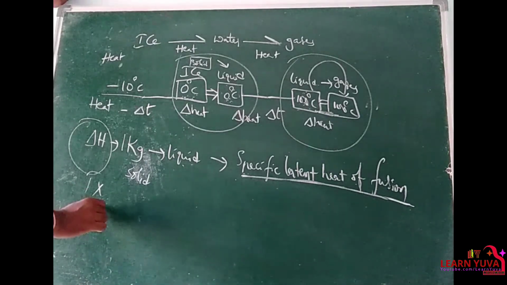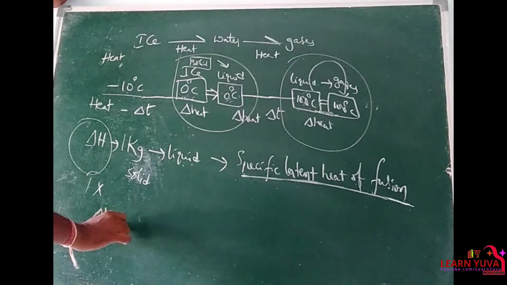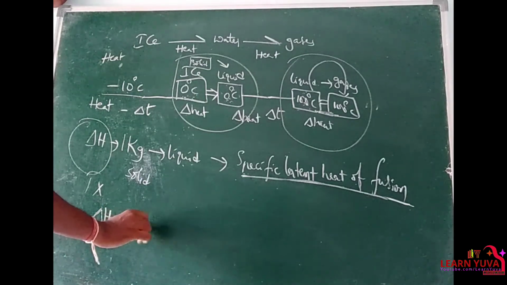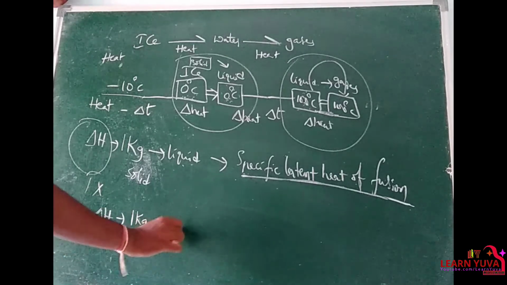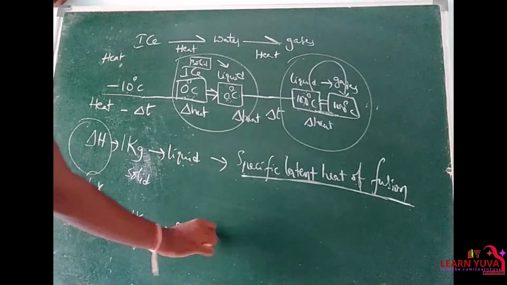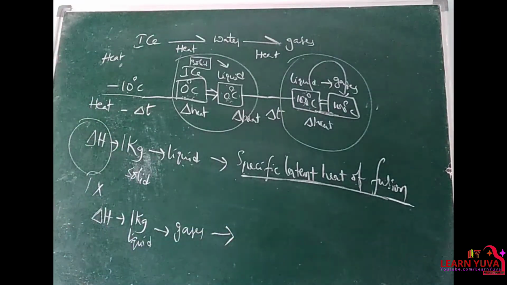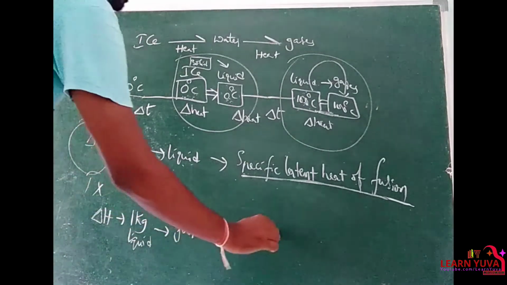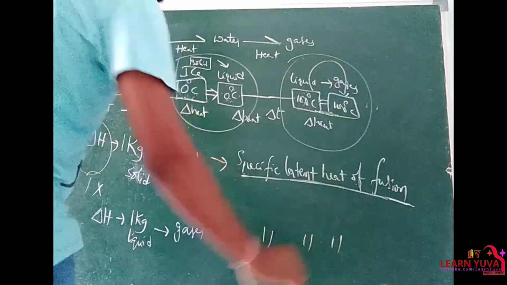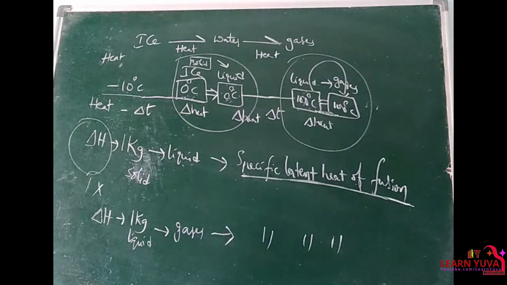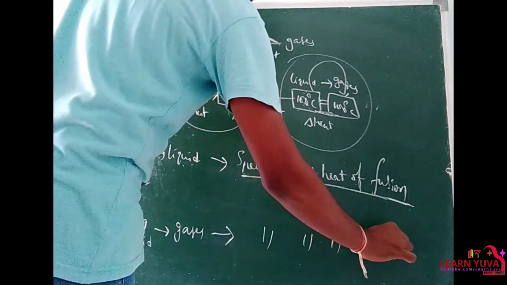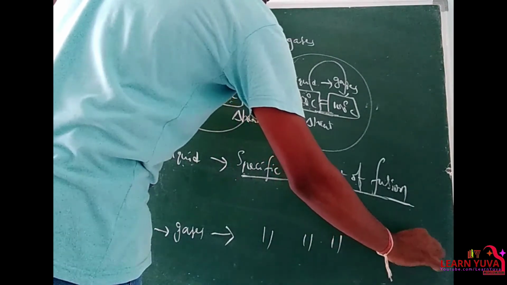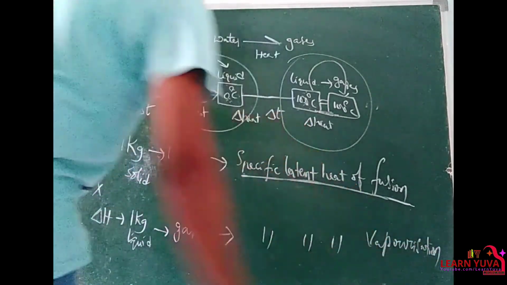And the amount of heat energy required to convert 1 kg of liquid to gas without raising temperature is nothing but the specific latent heat of vaporization. Clear?